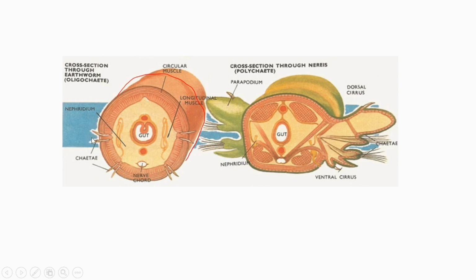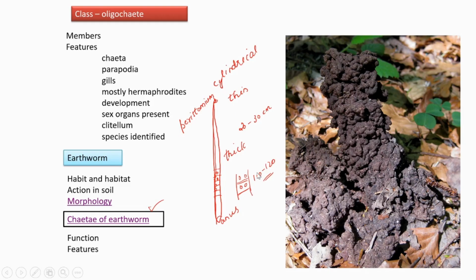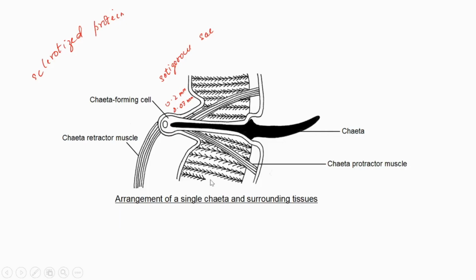And the earthworm can retract this chaeta and also extend it with the help of two sets of muscles called protractor and retractor muscles. I will show you. So, the picture is there. This is the protractor muscle and this is the retractor muscle. With the help of these muscles, the earthworm can retract and protract the chaeta.